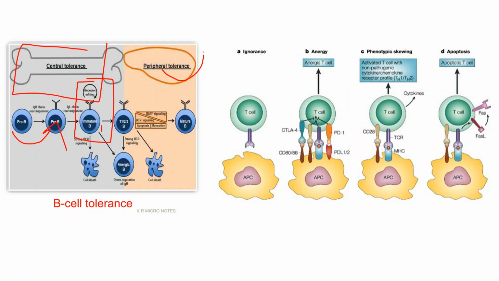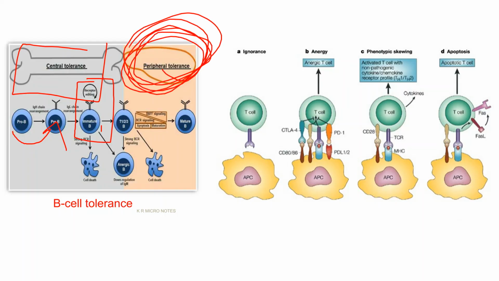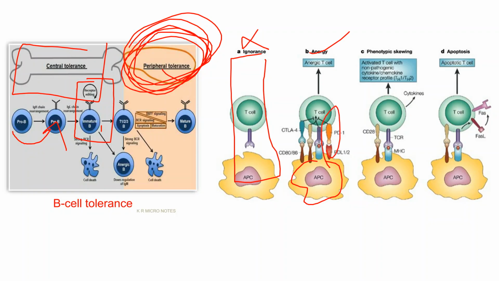And inside this peripheral tolerance, three kinds of properties will be there. First, this is the ignorance, that they'll ignore, but this will not be there. Then anergy, where the cells are still active, but the second signal will not be there. Because of the missing second signal, these T cells will no longer be functionally active, and they will not recognize ourselves as an antigen. So this property is anergy.